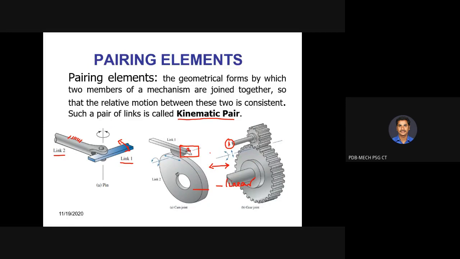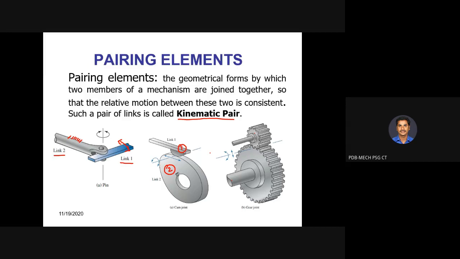Here, if you look at this particular diagram, it is a cam and follower. Yesterday ma'am explained the significance of the cam and follower in IC engines. It is used for the opening of the inlet and exhaust valves during the suction stroke, exhaust stroke and the next strokes. By the rotation of the cam, the follower is going to reciprocate. This is link 1 and this is link 2. It is a kinematic pair. It is a cam joint, called a kinematic pair.